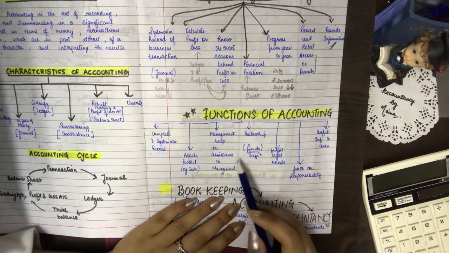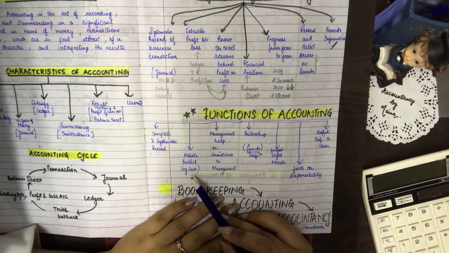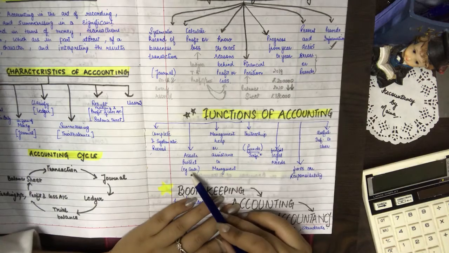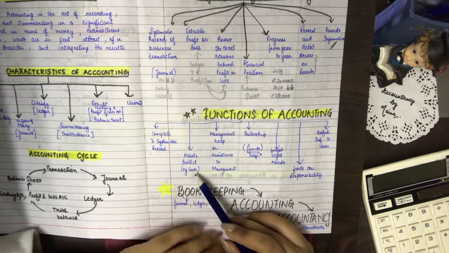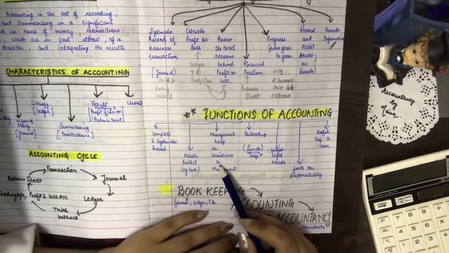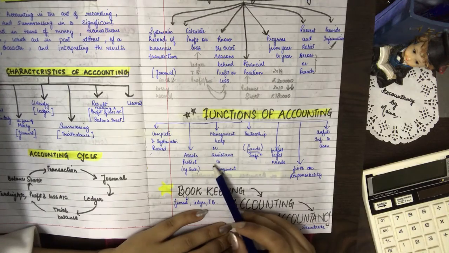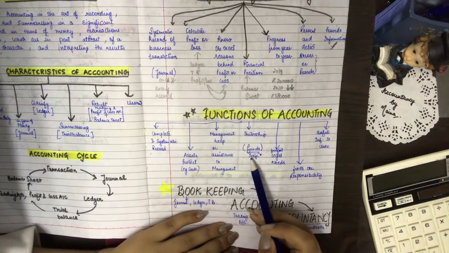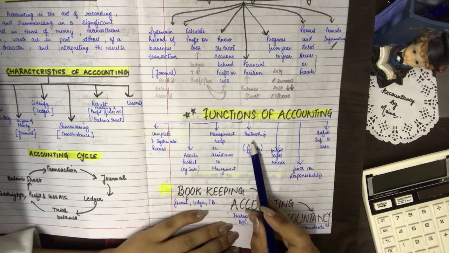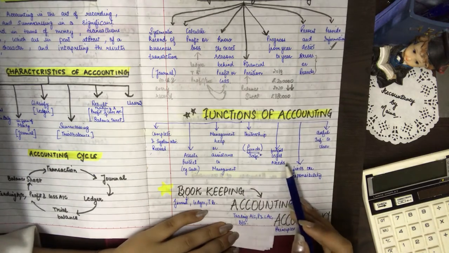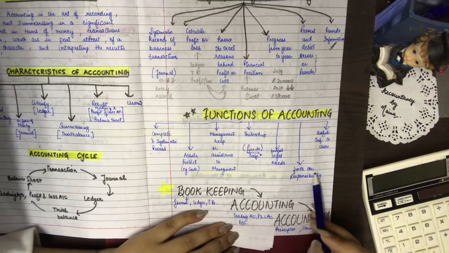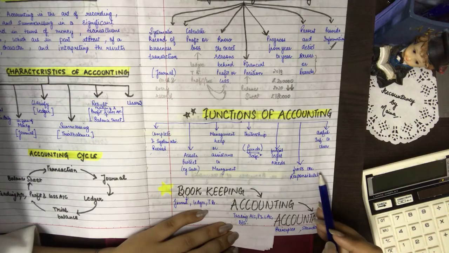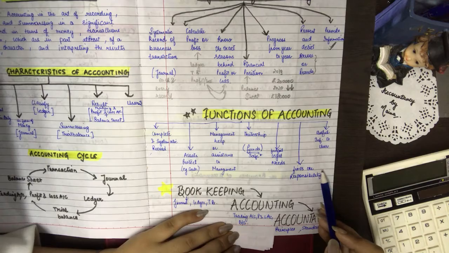Then it helps us to protect the cash. Yes, it helps us to protect the cash or the assets, because we are maintaining proper record. It helps us to prevent the errors. It helps the management. It helps in the protection of funds, that is known as trusteeship. It is an information which is valid in all the legal matters. And then accounting fixes the responsibilities. It fixes the responsibility of every person working in the business.